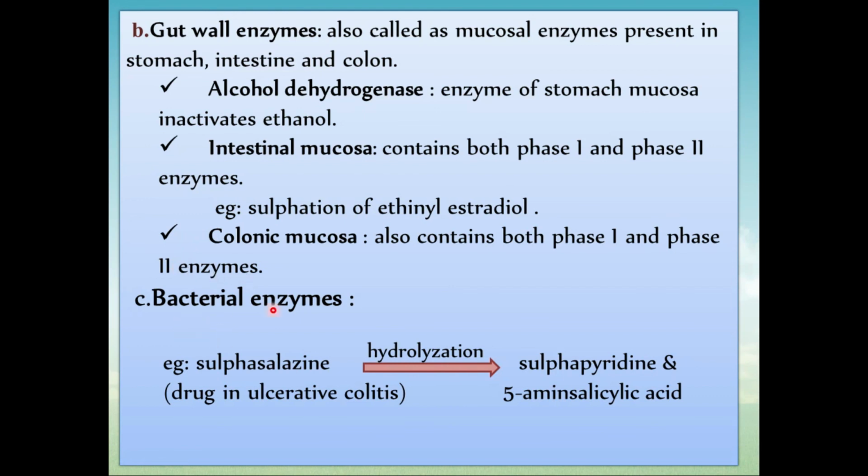Then bacterial enzymes, these are generally present in the colon of our intestine. These enzymes are produced by the bacterial flora present in our colon, and they lead to the inactivation of drugs. Example is sulfasalazine, which generally undergoes a reduction reaction leading to the formation of sulfapyridine and 5-aminosalicylic acid. Generally this drug is used in ulcerative colitis. You can observe these bacterial enzymes only in the colon, because the microflora of the colon is highest, so bacterial enzymes in the colon region will be higher.